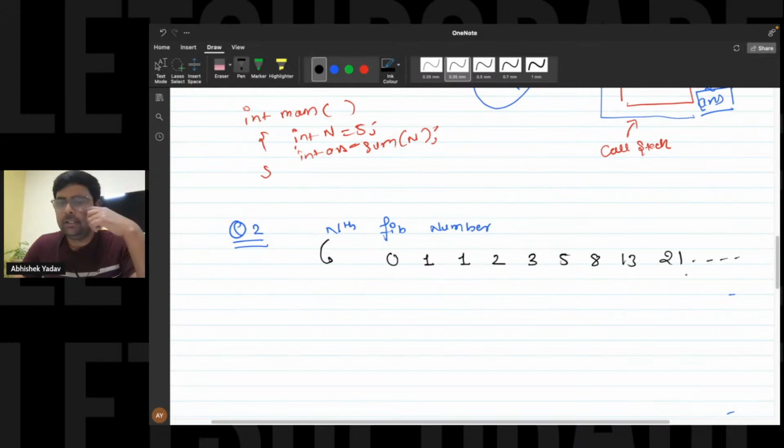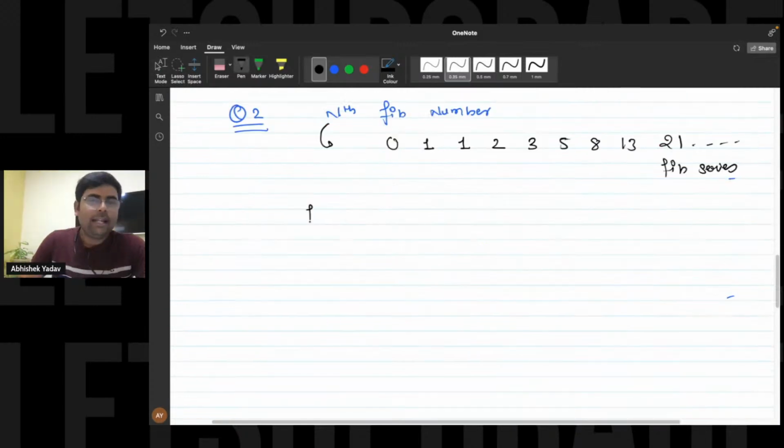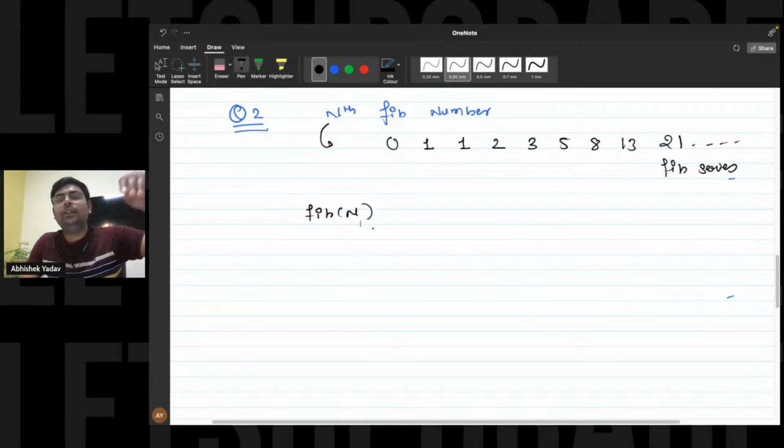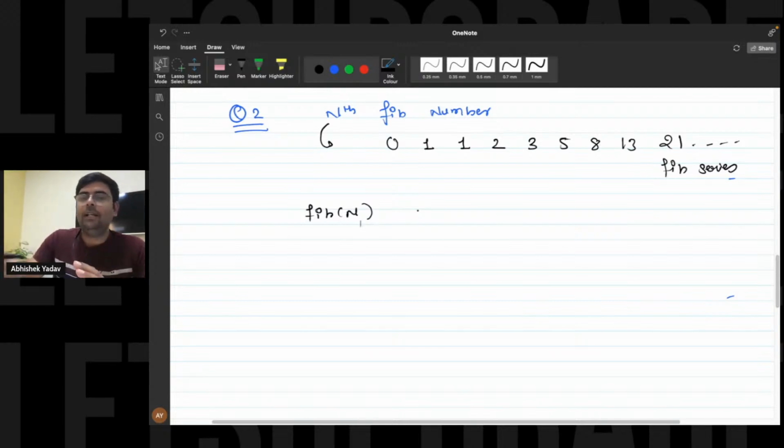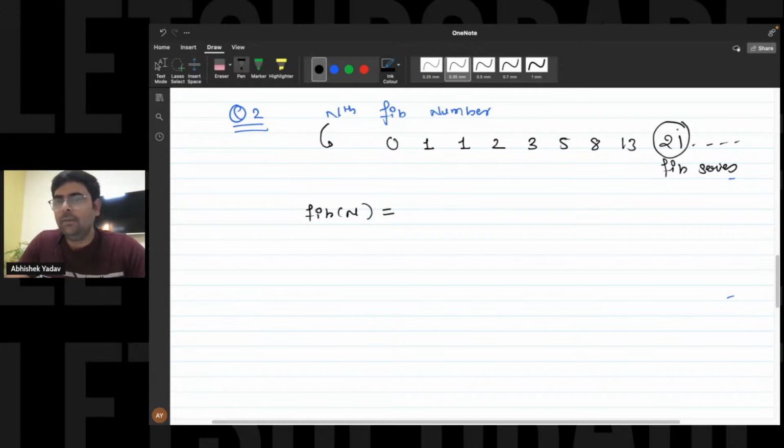You have to add the previous two numbers. 0 plus 1 is 1, and so on, right?